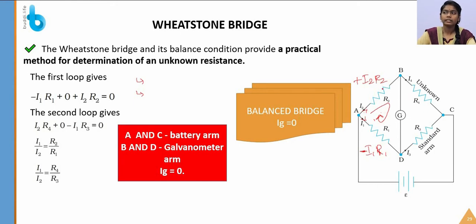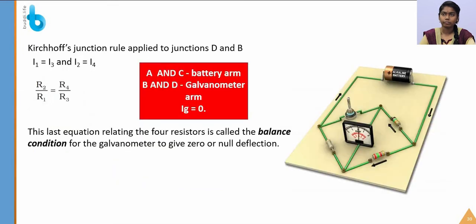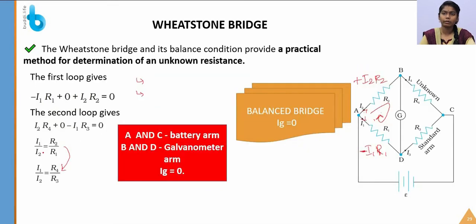Similarly we are going to calculate for the second loop also. By calculating this, we equate I1 by I2 is equal to R2 by R1. Similarly we get I1 by I2 is equal to R4 by R3, because I am taking R2 equal to R4 and R1 equal to R3. So that I am taking I1 by I2.